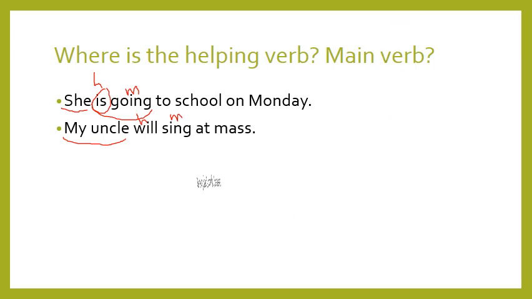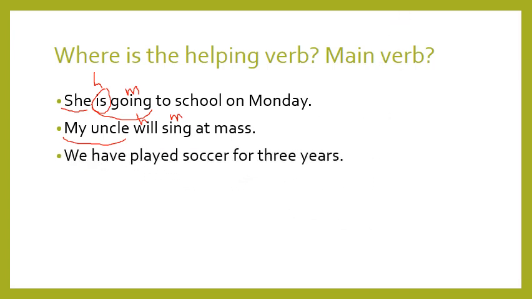Great. Another example: We have played soccer for 3 years. Subject, we. What is the verb? Have played. What is the helping verb? Have. What is the main verb? Played. Excellent. And since I used have, the sentence happened in the past.